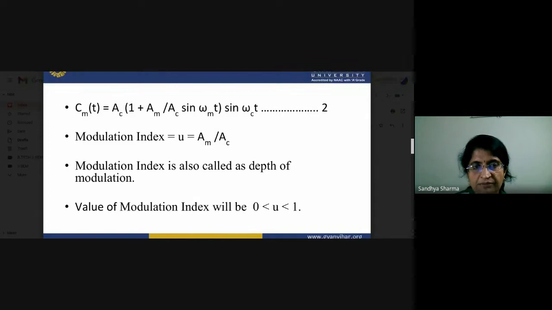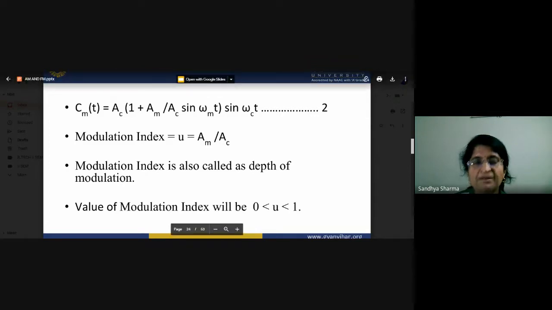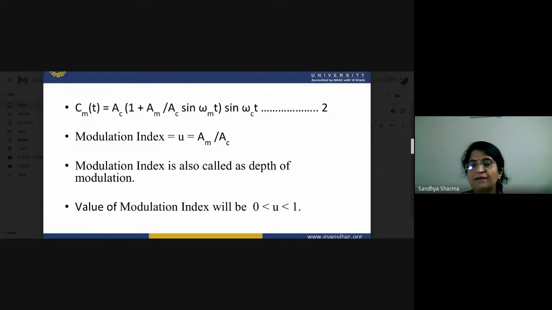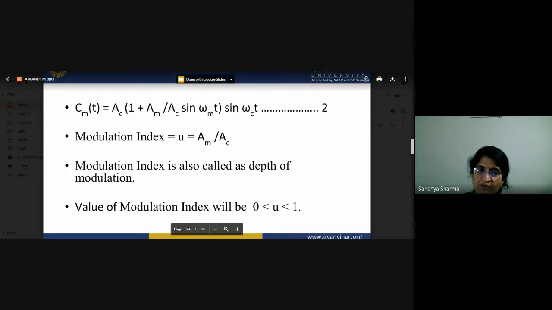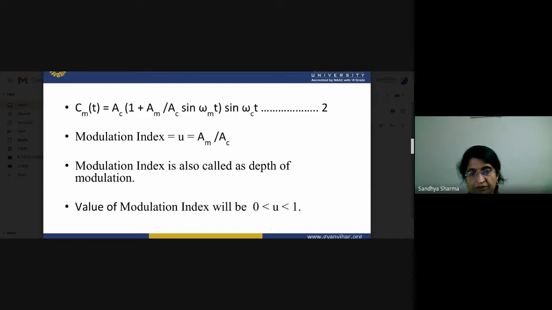Now you have to take out the AC outside, so AM by AC, this is the modulation index. AM is the maximum amplitude of your modulating signal and AC is the amplitude of your carrier signal. So the ratio of both is called the modulation index, and the modulation index is also called the depth of modulation. So what is the value of our modulation index? The modulation index value is always less than 1 and greater than 0. So it will move in between these two.